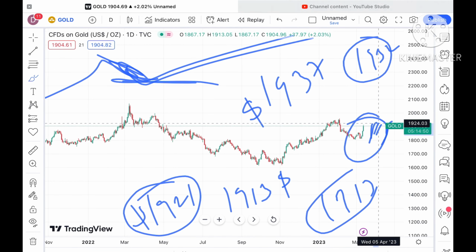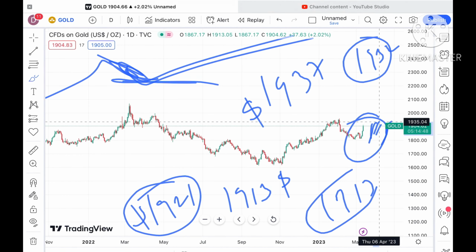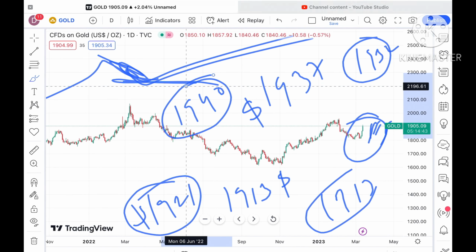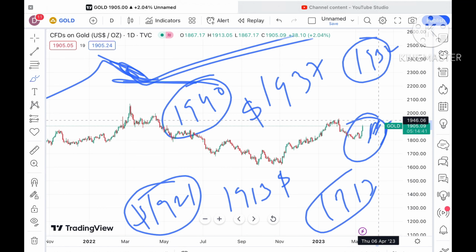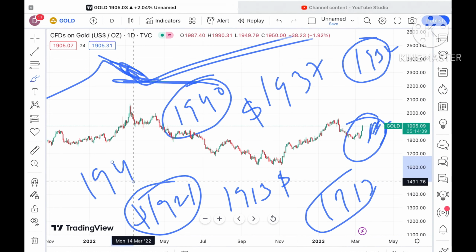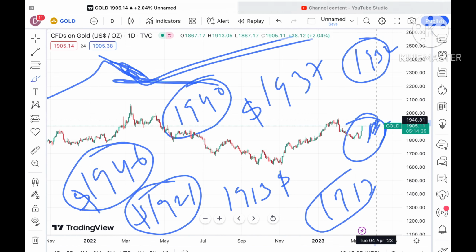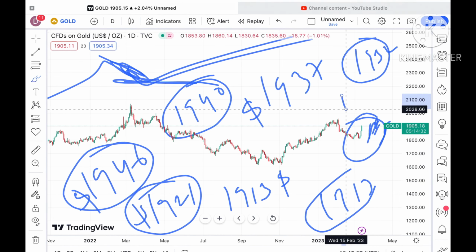Suppose if the price moves above that particular level, it can cross this particular zone, and chances of touching 1940 are there, because this 1940 is already a weak resistance, so chances are high it can cross a level of around 1946. Okay, this 1946 is again a weak resistance, so chances of touching $1962 are there.